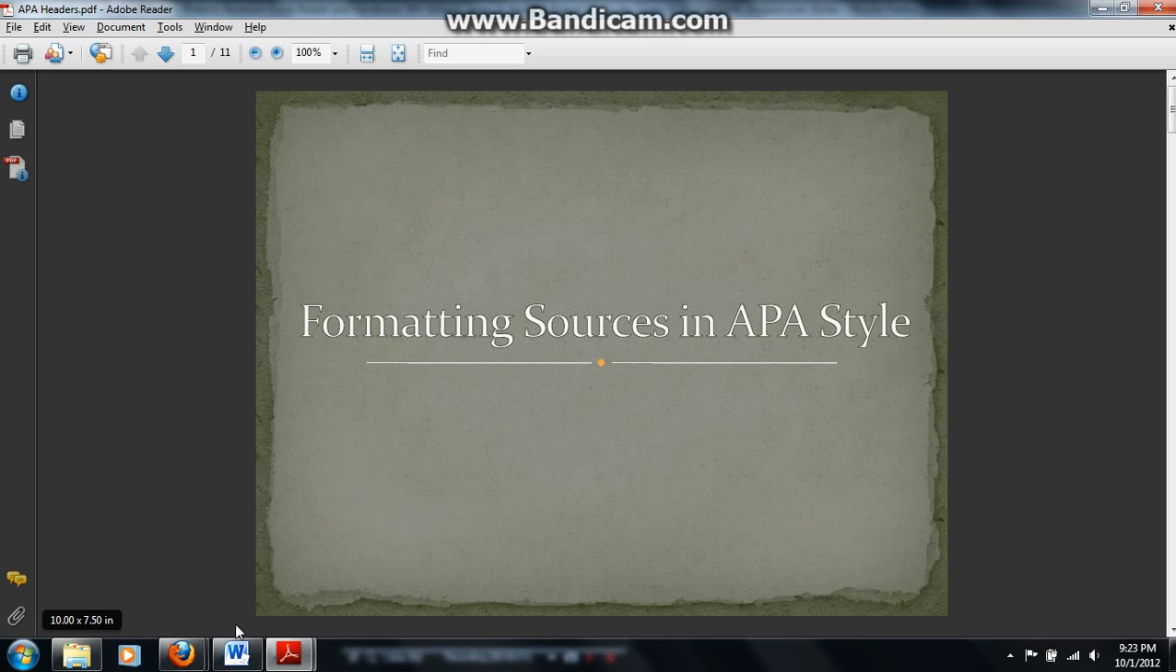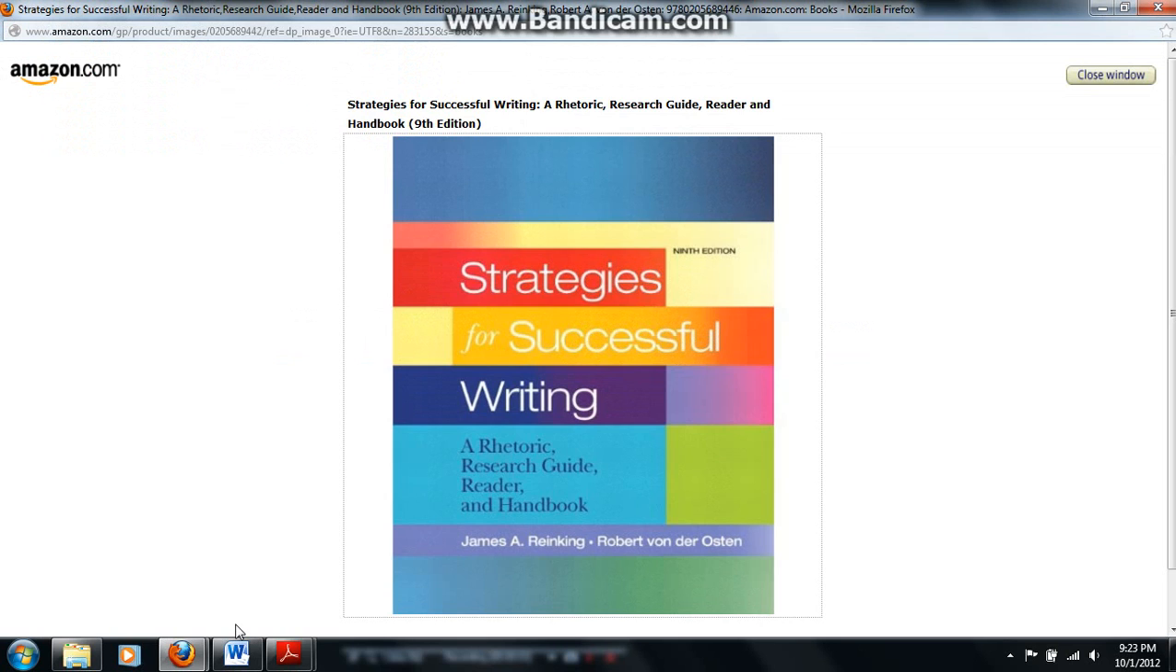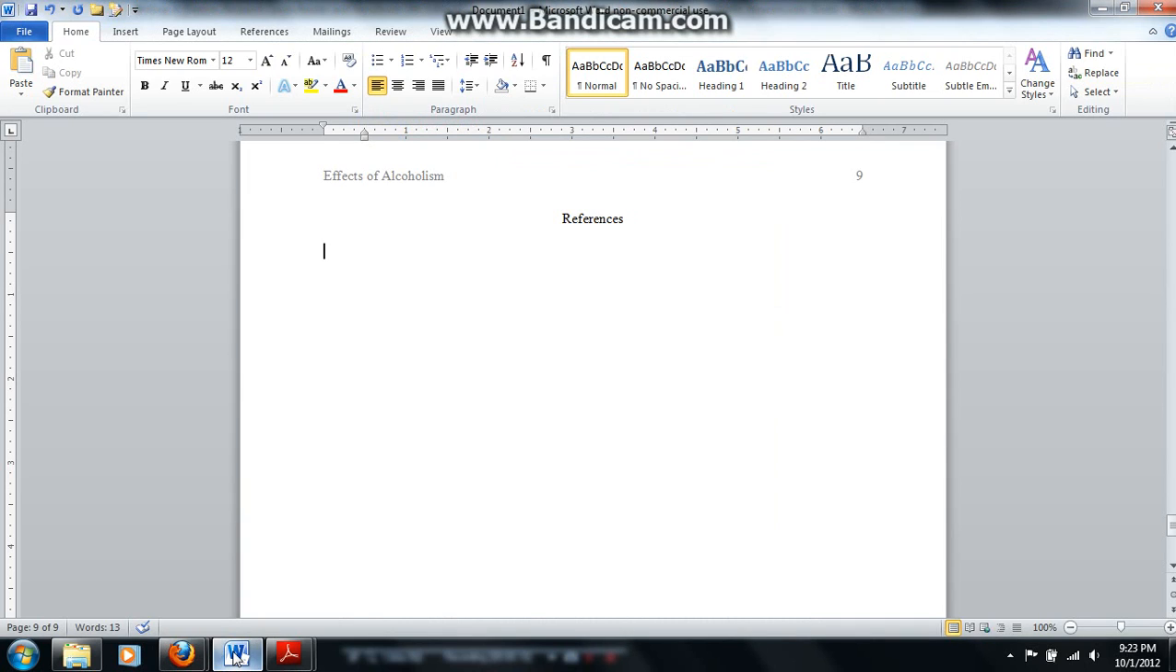Now let's practice formatting some sources in APA style, starting with your textbook, Strategies for Successful Writing, 9th edition, by James Reinking and Robert von der Osten. All of the information you need can be found on the copyright page in your book. So we'll start with the author's names, the copyright year, which is the year of publication, the title of the book,